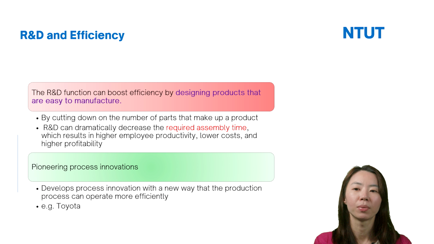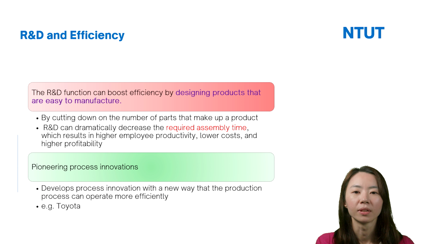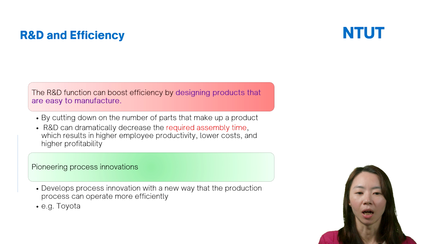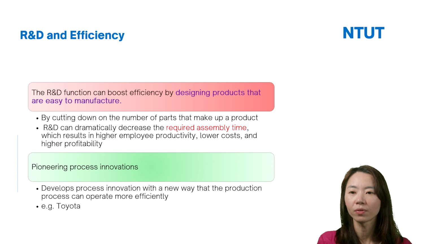For example, the R&D department can design products so that where before you needed 10 parts or 10 steps to assemble the product, they can redesign it so now you just need 8 parts or 8 steps.